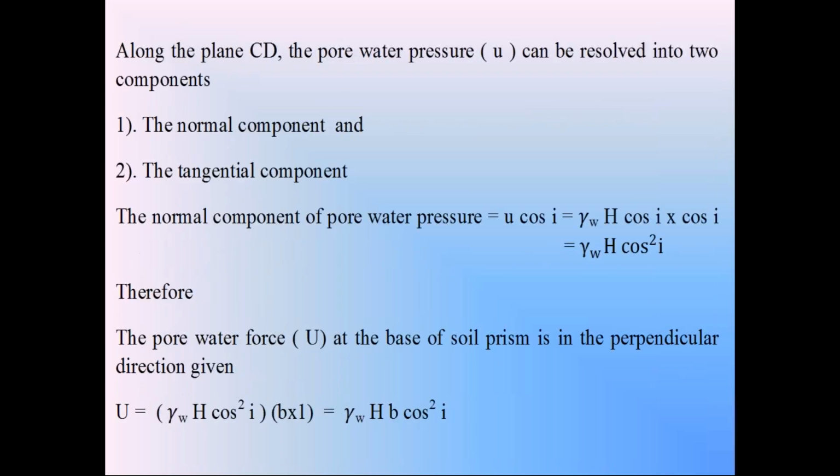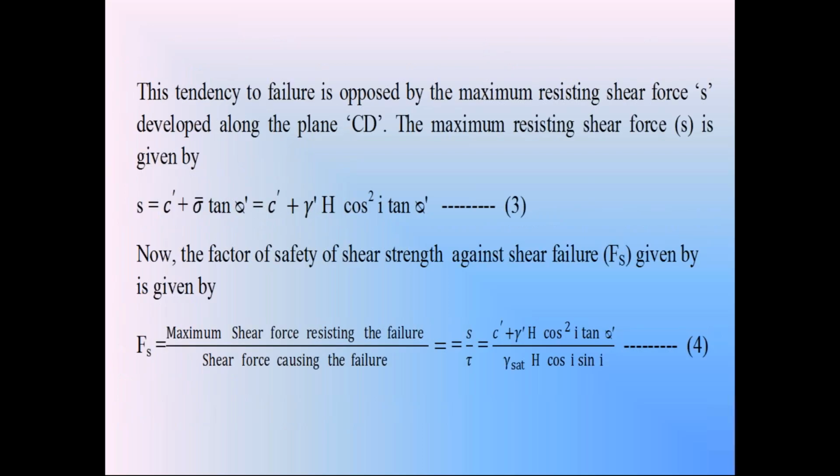We know that in the seepage flow condition, the factor of safety of shear strength Fs is equal to, check equation 4, c dash plus gamma dash, that is the submerged unit weight, gamma dash h cos square I tan phi dash divided by gamma saturation into h into cos I into sin I. This is the equation of factor of safety in the seepage flow condition. Now from this equation 4, by taking the factor of safety equal to 1, we can find out the critical height h of the infinite cohesive soil slope in the seepage flow condition.